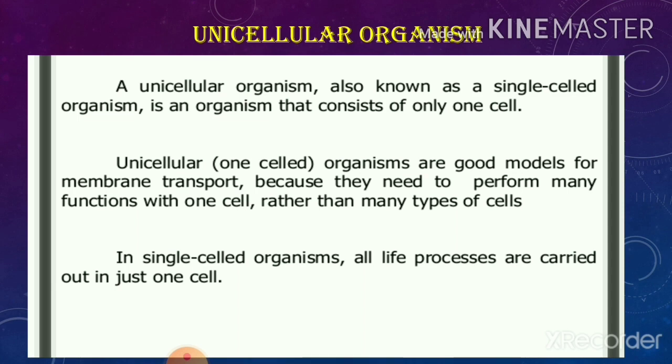For example, the single cell performs digestion, respiration, and various life processes for survival.